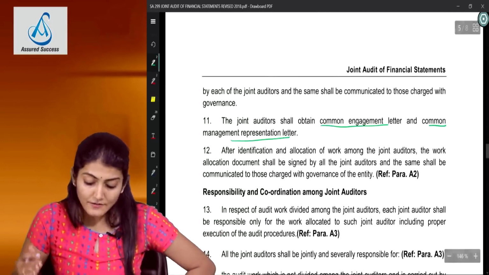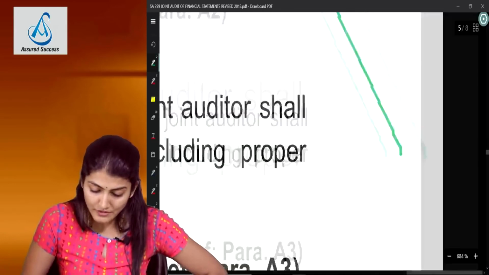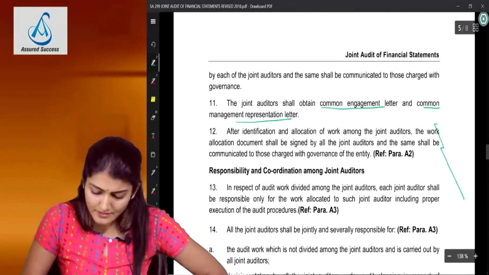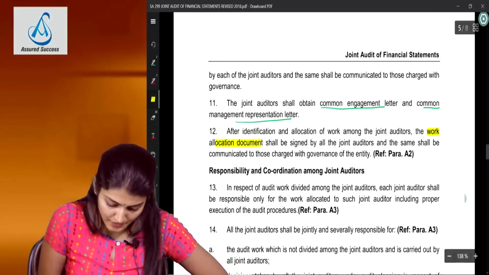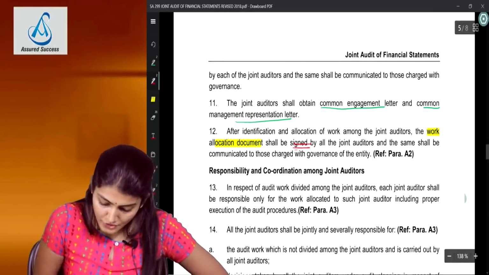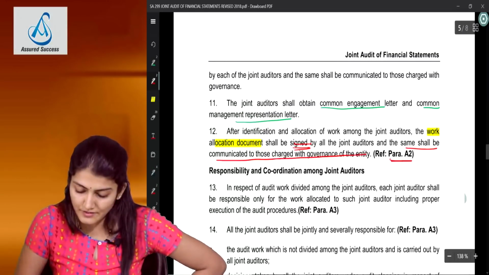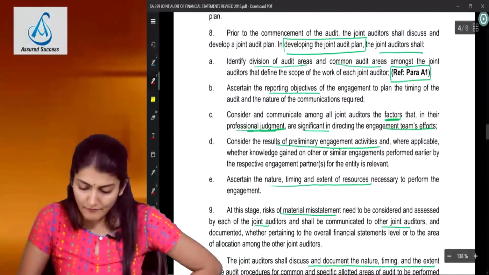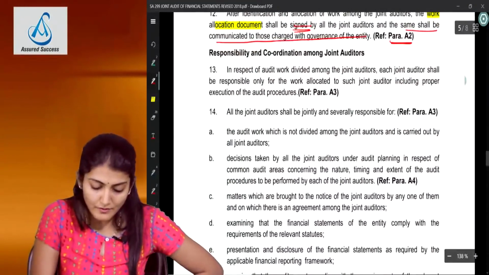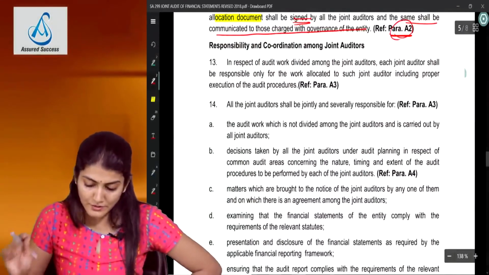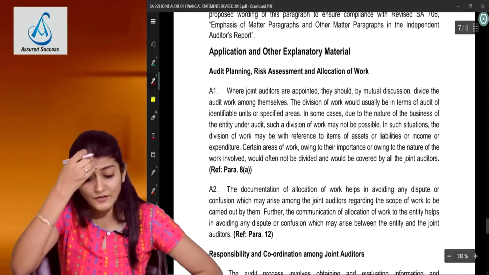And after identification and allocation of work among the joint auditors, the work allocation document, did you see that sentence? Did you see that term over there? The work allocation document shall be signed by all the joint auditors, and the same shall also be communicated to TCWG of the entity. So there they have written refer para A2. Here, what was there earlier? Refer para A1 where division of audit areas and common audit areas was there. And over here for the work allocation document they have written refer para A2. So we'll go to A1 and A2 in the application and other explanatory material.